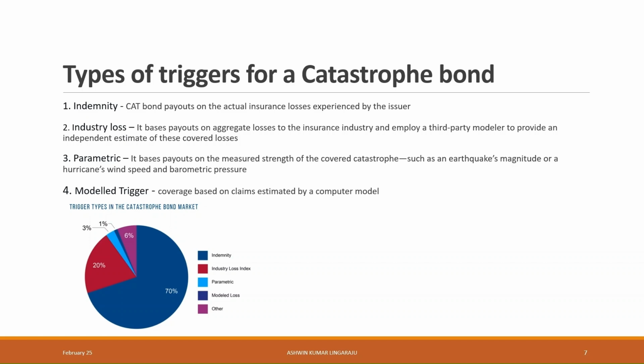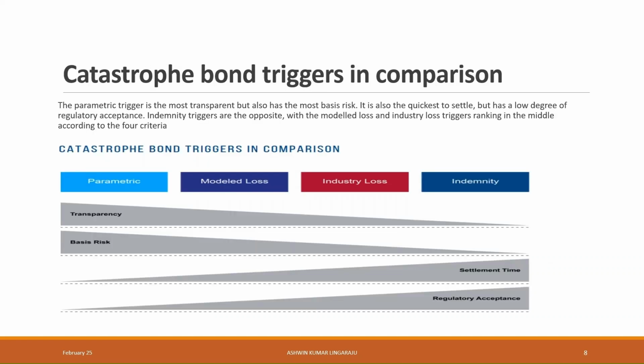Why are 70% of the cat bonds based on indemnity trigger? That is because it eliminates basis risk, which is the difference between the sponsor's losses and the bond payout. So let's say, for example, if actual losses are about 60 million and the bond payout is only 45 million, it means that 15 million is the basis risk. So the lesser the better. So it will be the least for indemnity cat bond triggers.